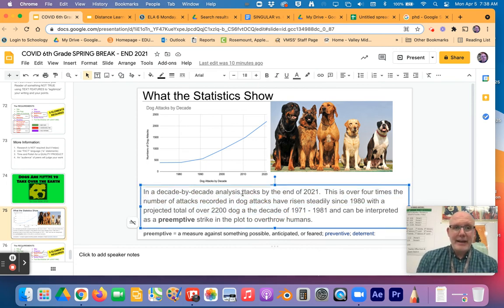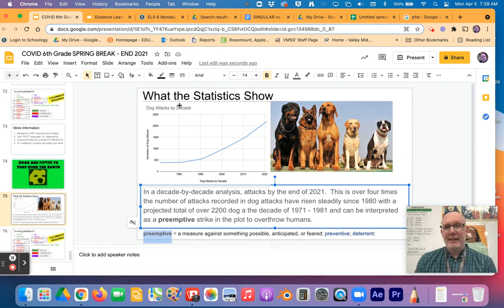So I can say in a decade by decade analysis, attacks by the end of 2021 are over 4 times the number of attacks recorded in dog attacks. Yeah, it doesn't even make sense. I have to redo this. I wrote this very quickly. But this is a caption, right? And then I have a bold word and I have a sort of a vocabulary.